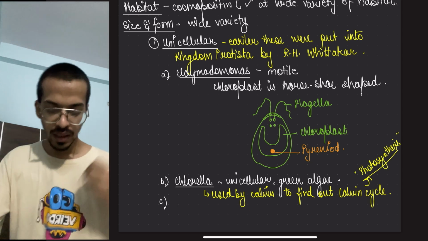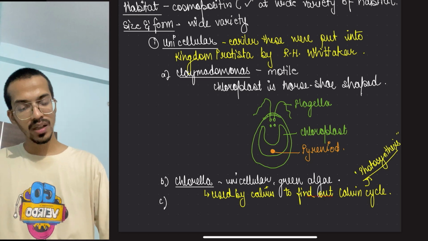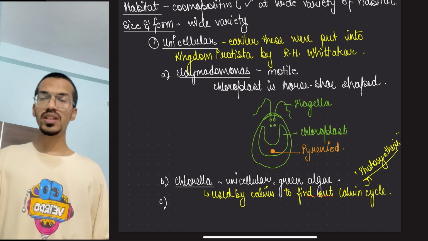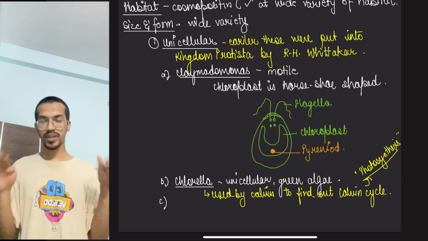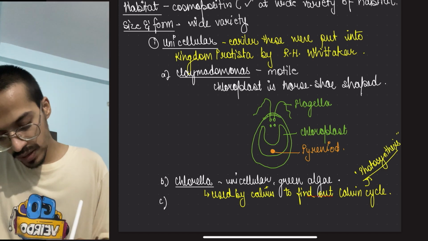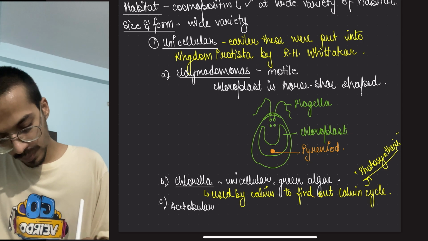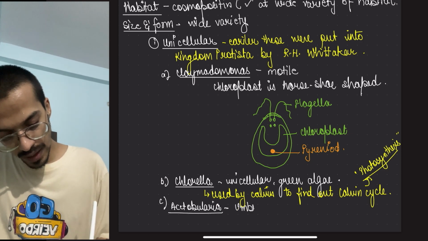Okay. And the last one is the umbrella algae. Umbrella algae is so called because it is unicellular, but it is the largest unicellular organism in the plant kingdom. Acetabularia. Okay, so it is the umbrella algae.